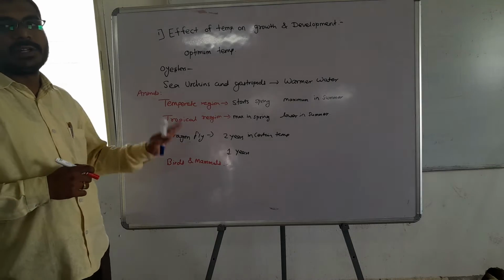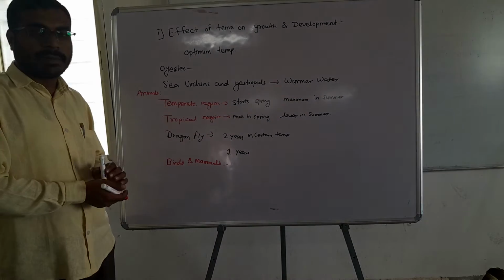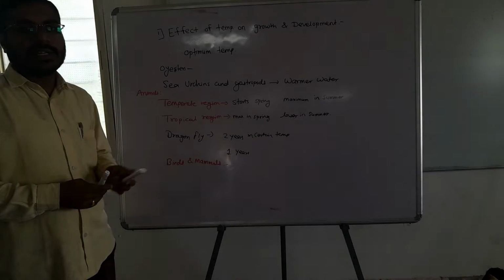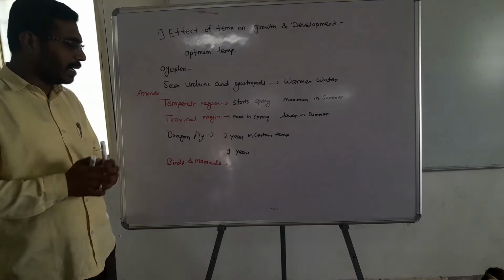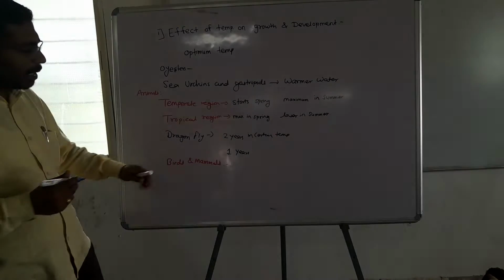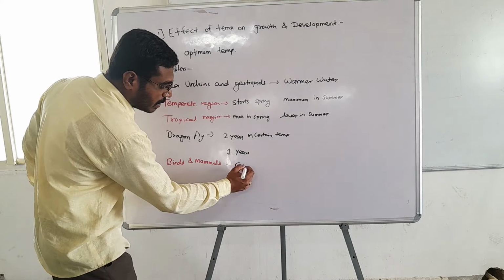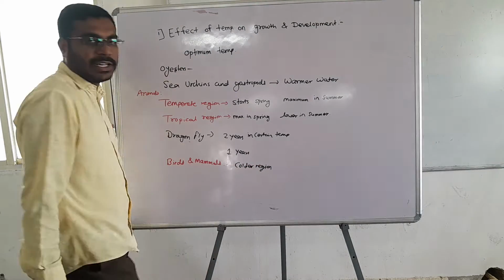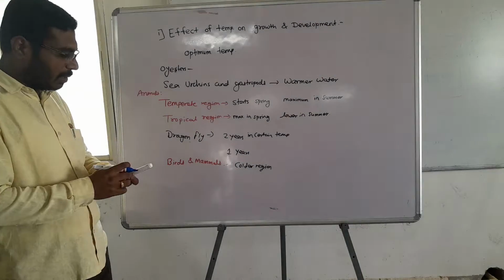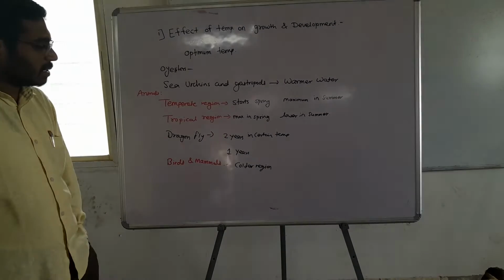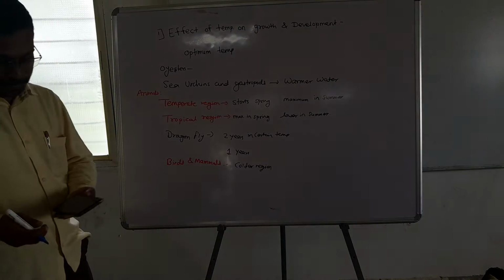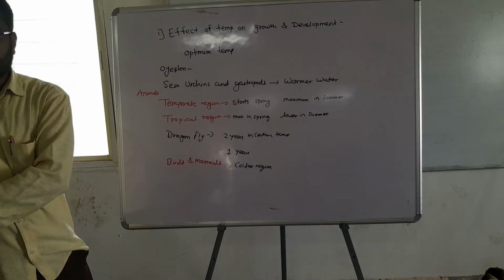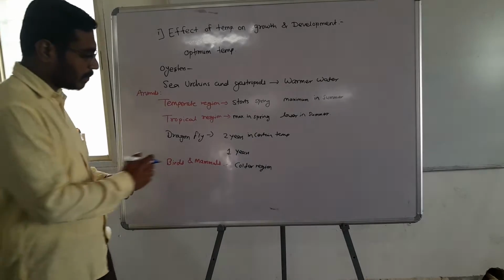Their body temperature remains constant, though environmental temperature increases or decreases slightly. Then in colder regions or cold environmental conditions, their body size increases.